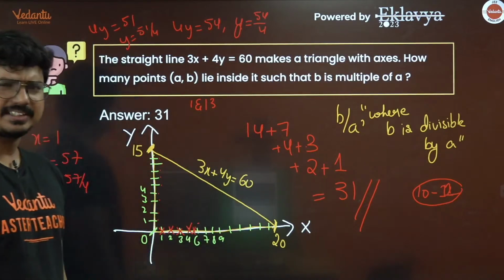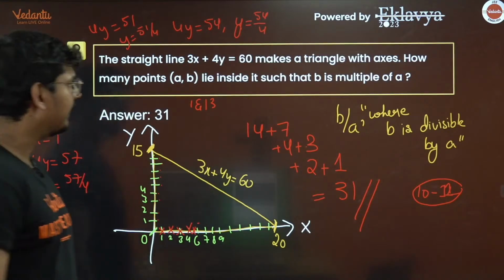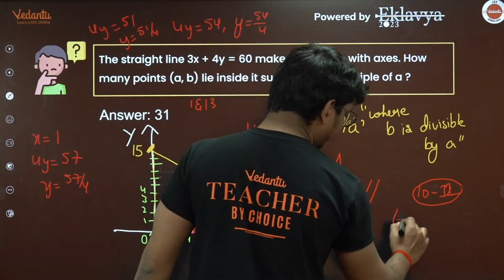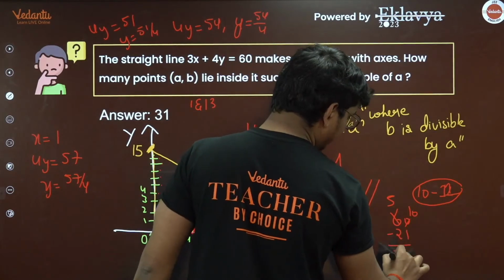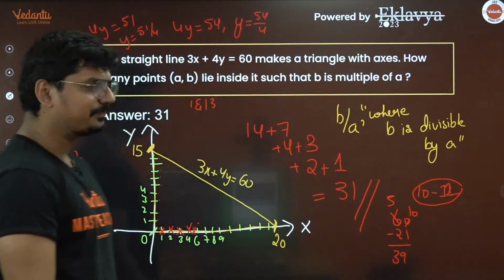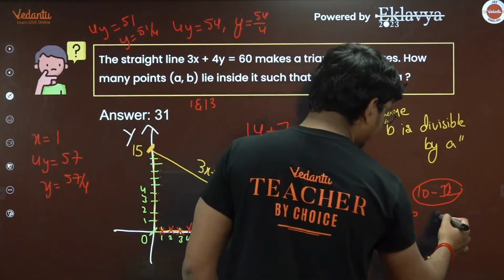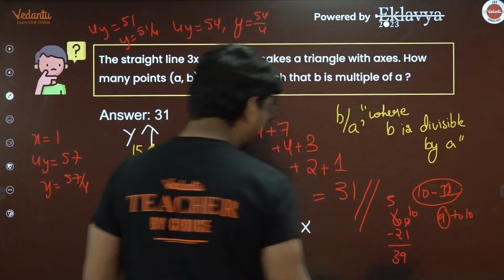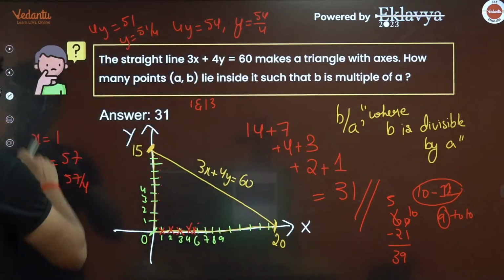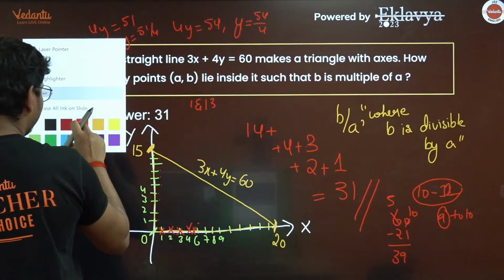For 7 also, it's the same thing, I think. So 7 also, you see what is happening. 7 3s are 21. So 60 minus 21, how much is that going to be? 39. So 39 by 4. You can go from 9 to 10. So you can reach 9 one time for 7. So I think here you should be adding another 1, guys.